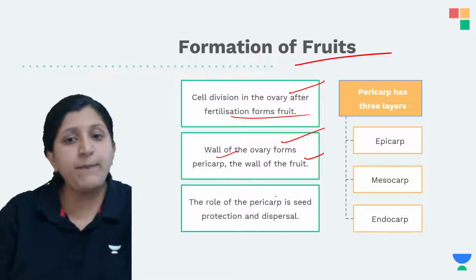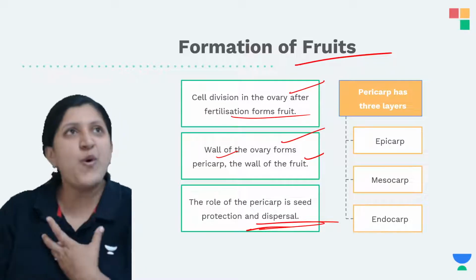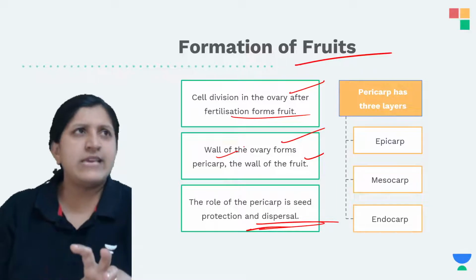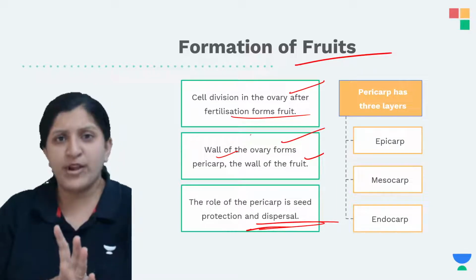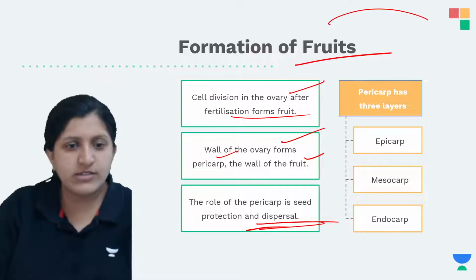The role of the pericarp is seed protection and dispersal. It need not always be an edible fruit itself. For example, let's talk about the pea pod. Let me change the color.